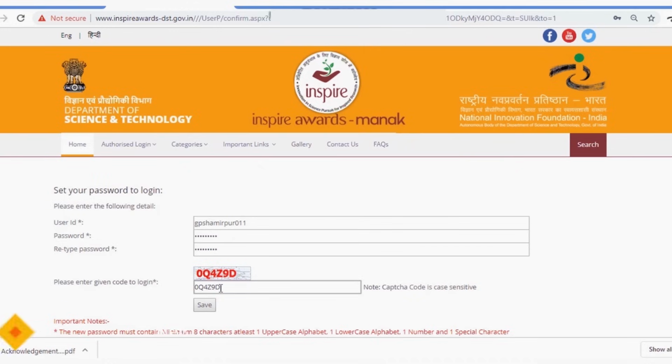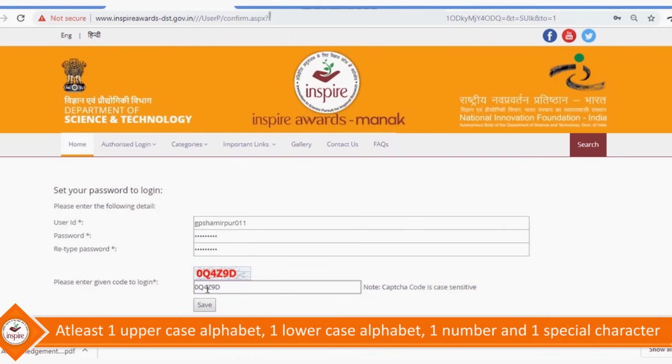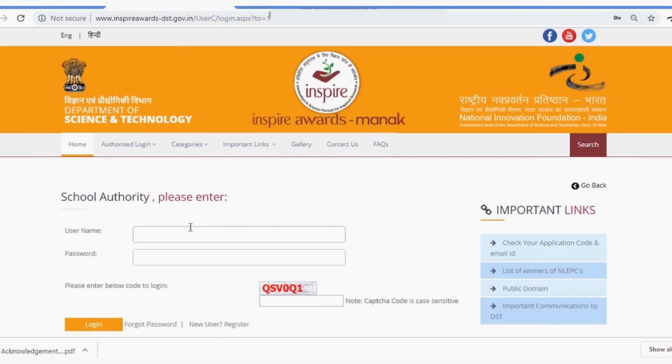Please remember, the new password must contain a minimum of 8 characters: at least one uppercase alphabet, one lowercase alphabet, one number and one special character. Your new password is set. Now you can log in to the School Authority tab with this username and password.